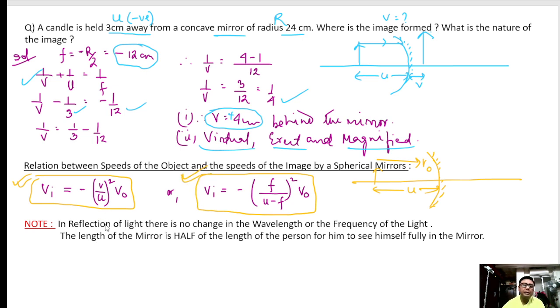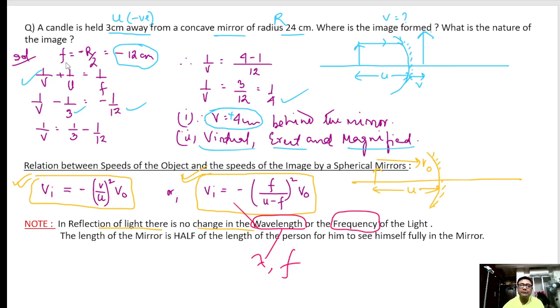Next is, in reflection of light, there is no change in the wavelength. Very important, you don't have any change in the wavelength or frequency of the light. The wavelength and the frequency of the light will never change.